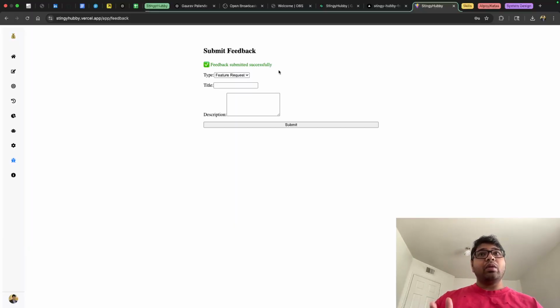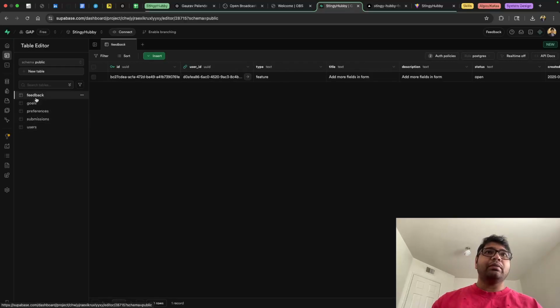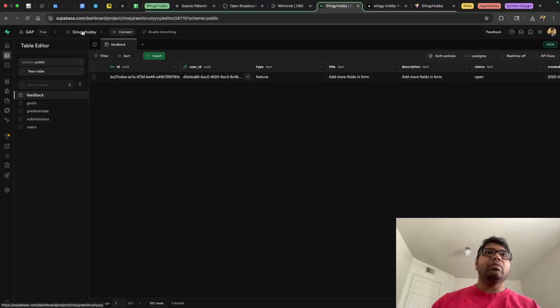Now where do I see this as a developer of this application? I go back to my database, and within the database I have a feedback table. Within that feedback table, I now have a new record coming in under a user ID. The user ID starts with D0. So let me go back.